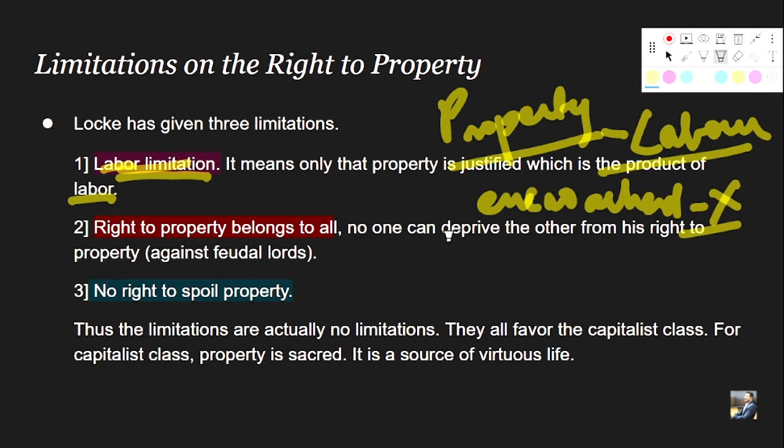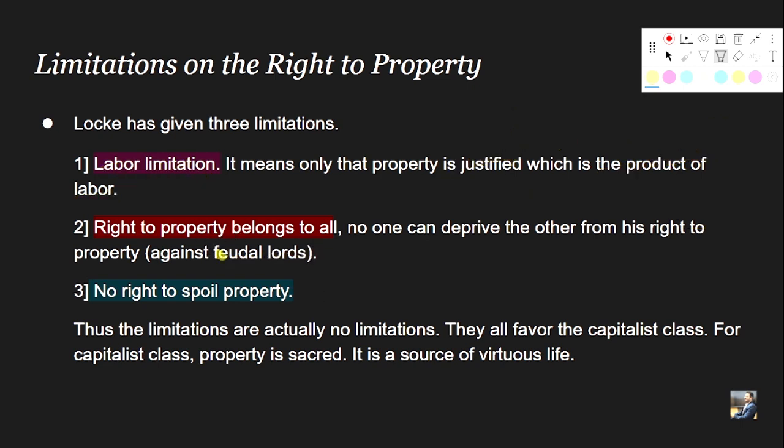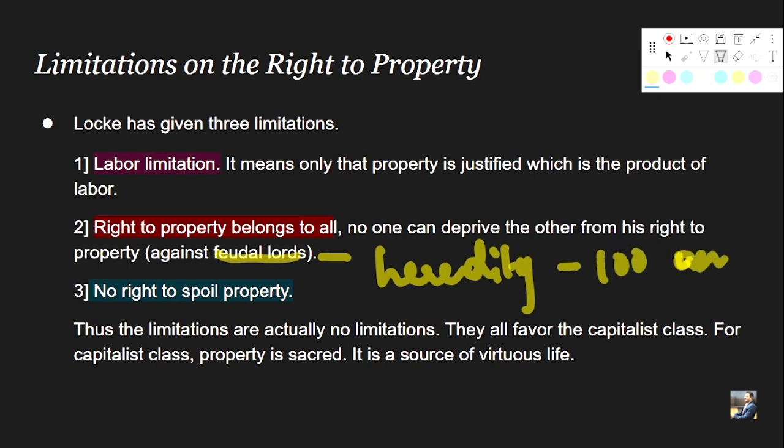No one can deprive the other of his right to property, right? Against feudal lords. He is very particular about whom? The feudal lords. Why? Because they are basically operating on the basis of heredity, right? Why heredity? If a father is owning, let's say, 100 acres of land, it will be passed over to his heirs or his sons, right? So he is very particular that the right to property belongs to all. So let's say I am John Locke. I am propounding my perspective on property to you all who are the representatives coming to attend my social contract meeting, right?